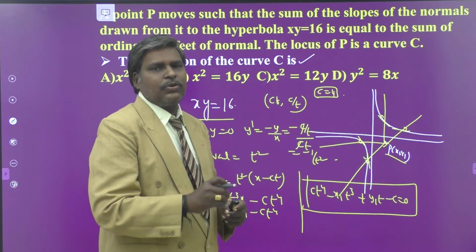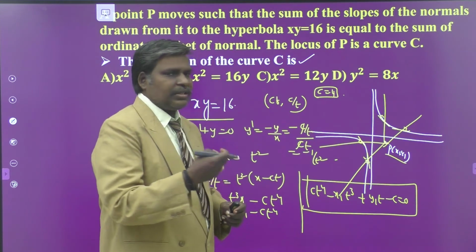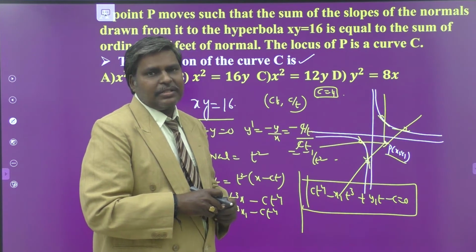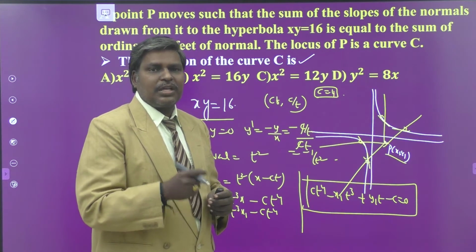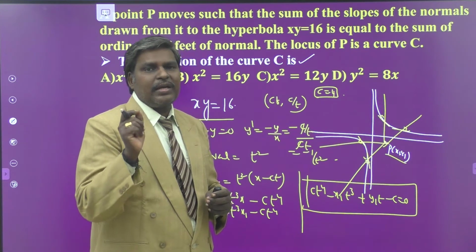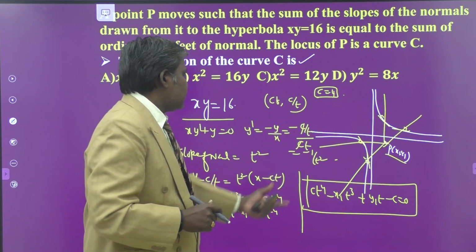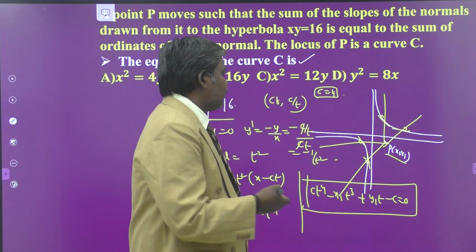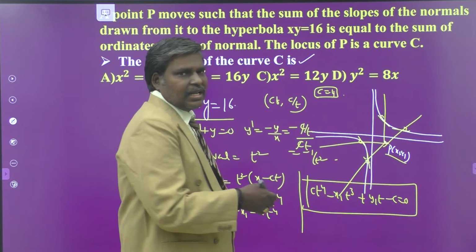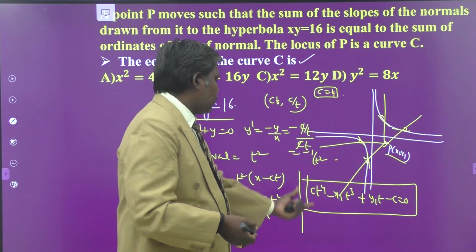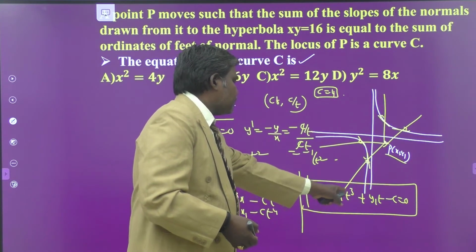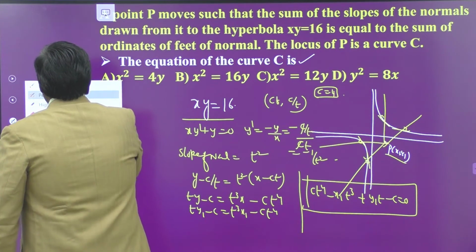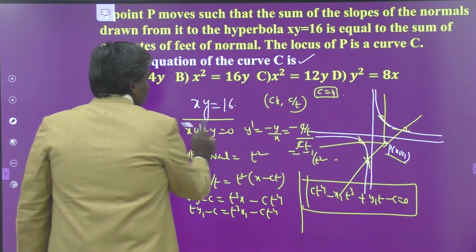It has 4 roots, say t1, t2, t3, t4. You have the corresponding 4 feet of the normals. Their corresponding normal slopes are t1 square, t2 square, t3 square. Understand? From this equation, you can find the sum of the roots, the product of the roots, the sum of the roots taken 2 at a time, and the sum of the roots taken 3 at a time. You can get all these things from this equation itself. Now, let us go for the condition.